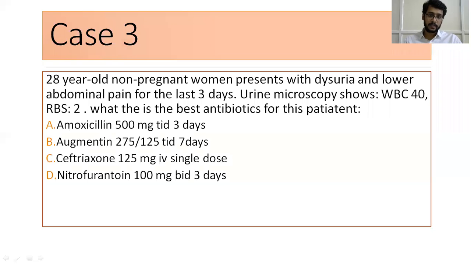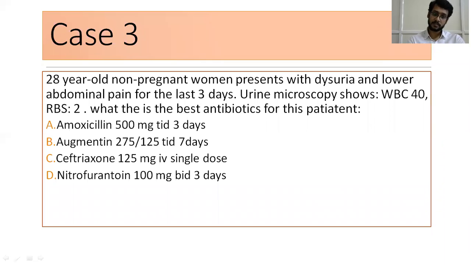Consider a 28-year-old non-pregnant woman who presents with dysuria and lower abdominal pain for the last 3 days. Urine microscopy shows plenty of white cells, around 40 WBCs, and just 2 RBCs. What is the best antibiotic for this patient? Just see, a non-pregnant female presents with dysuria and lower abdominal pain for 3 days. Urine microscopy shows 40 white blood cells. What is your drug of choice?